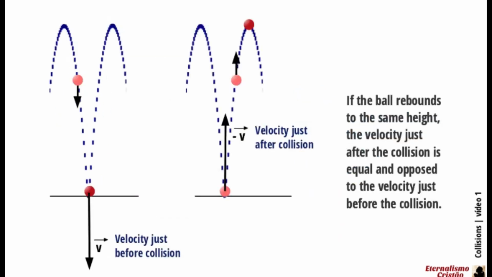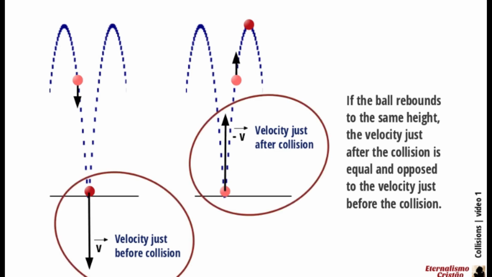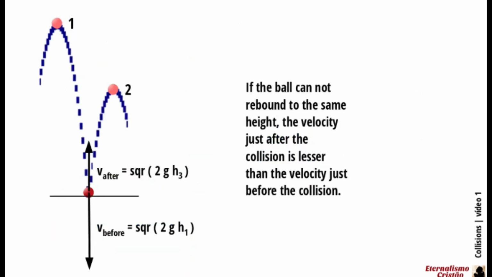If the ball rebounds to the same height, the velocity just after the collision is equal and opposed to the velocity just before the collision. If the ball cannot rebound to the same height, the velocity, just after the collision, is lesser than the velocity of the ball, just before the collision.